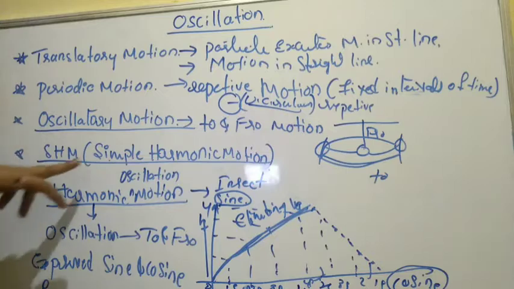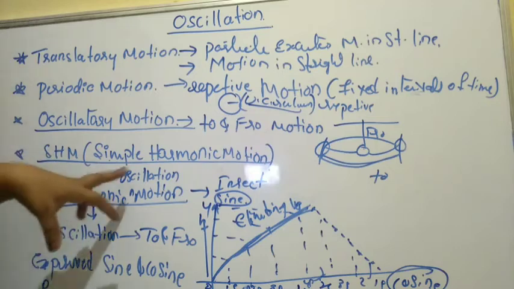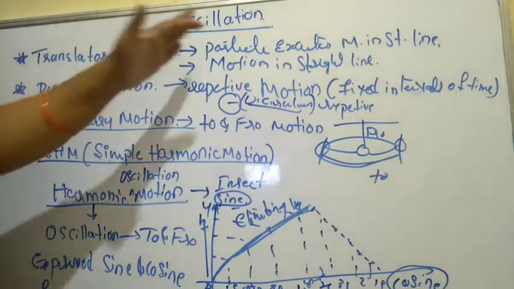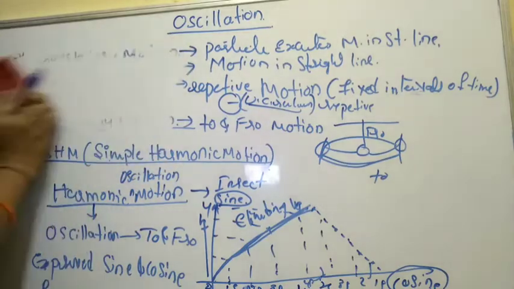And next comes simple harmonic motion. Once we understand what harmonic oscillatory motion means, we can go ahead with the real topic of this chapter, simple harmonic motion. So what is simple harmonic motion? This harmonic oscillation is executed by the body with a constant amplitude and a single frequency. Constant amplitude and a single frequency. So let us move ahead with understanding simple harmonic motion.